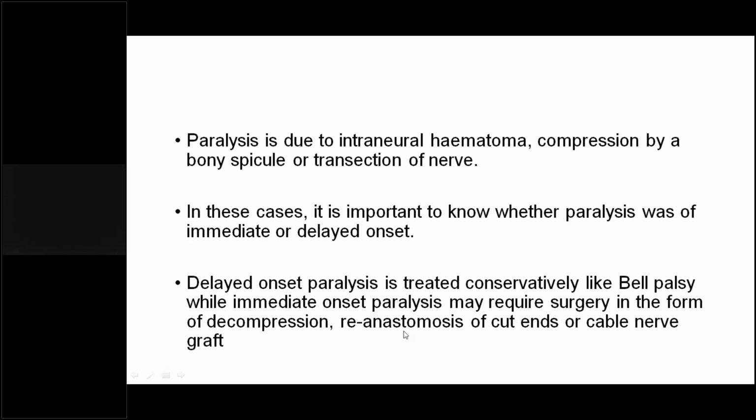while immediate onset paralysis may require surgery in the form of decompression, reanastomosis of cut ends, or cable nerve grafting. So all these are the surgeries to be done when we have an immediate type of paralysis, which is generally seen in the transverse type of fracture.